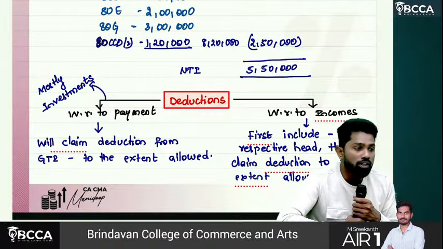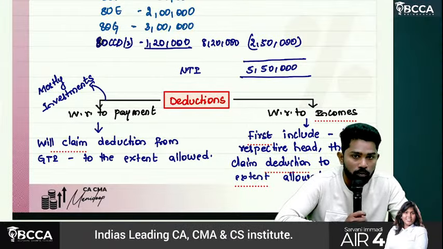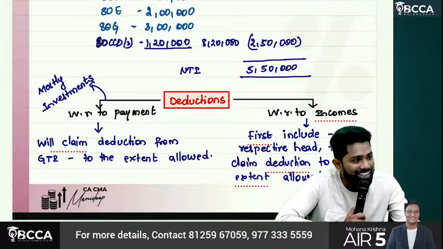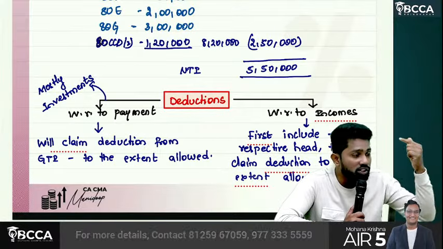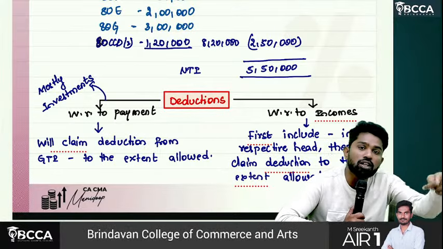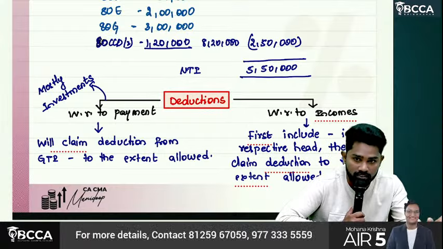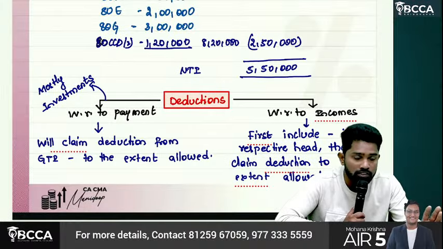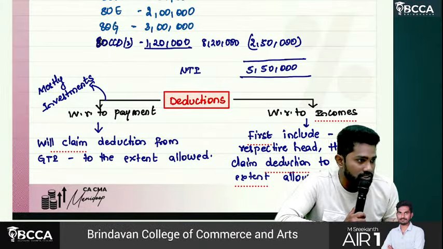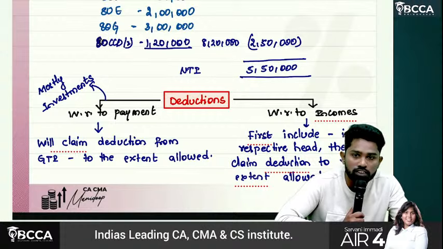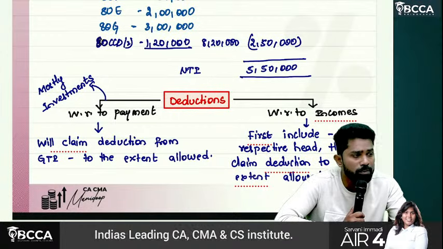Second type, sir, those are incomes to you first, and the government is encouraging them also. So first you should recognize it as income, then again you will claim it as deduction. The best example is 80TTA, savings bank interest. First you got what? Interest income. Let's say 30,000 is the savings bank interest you got.